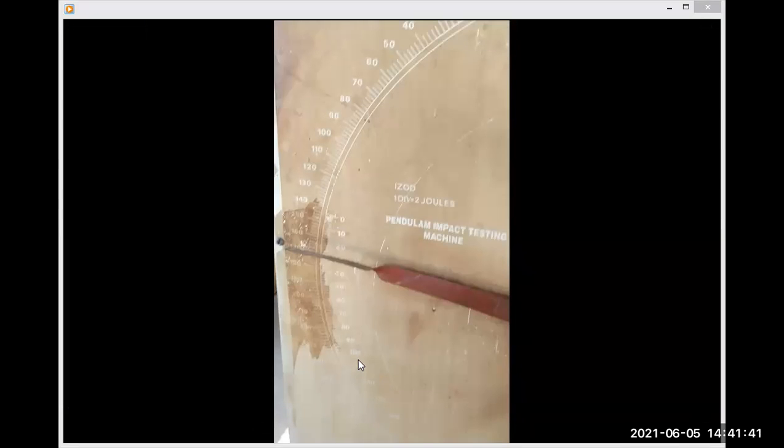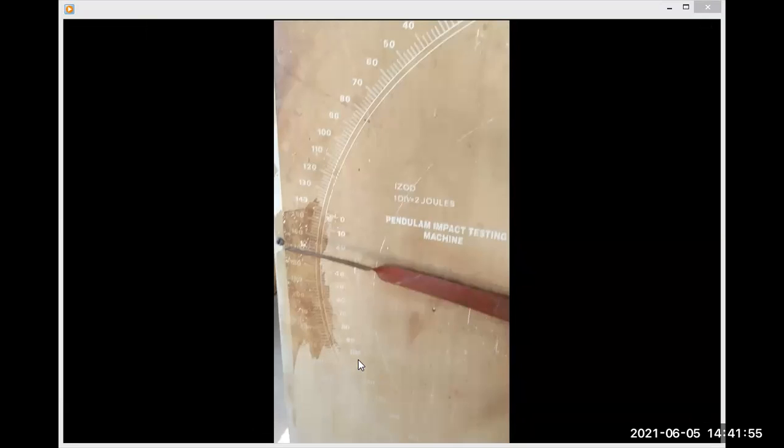We have a graduated plate which gives us the amount of impact load required for breaking this particular part all of a sudden.